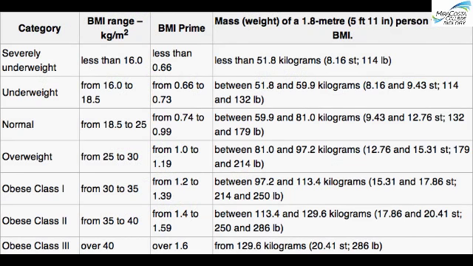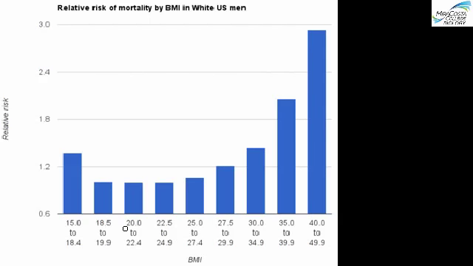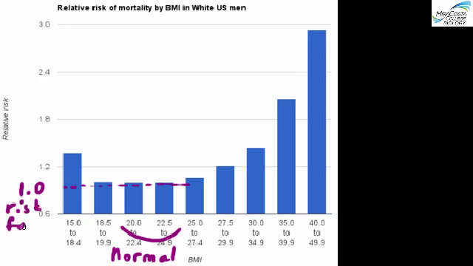As far as your health and well-being is concerned, it's generally better to be leaner. To put things very bluntly, obesity dramatically increases the risk of death. Period. This is demonstrated by this graph in rather stark terms. The height of the bars shows the relative risk of death for different values of BMI, and this is for non-smoking white men. For men with BMI corresponding to slightly underweight to normal weight, the risk value is approximately 1.0.